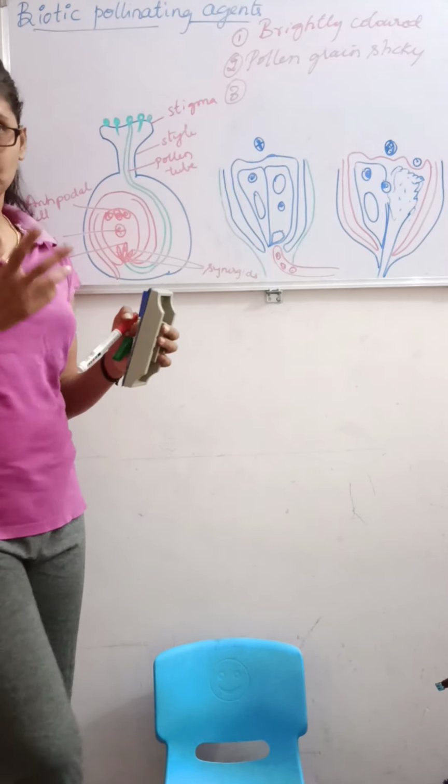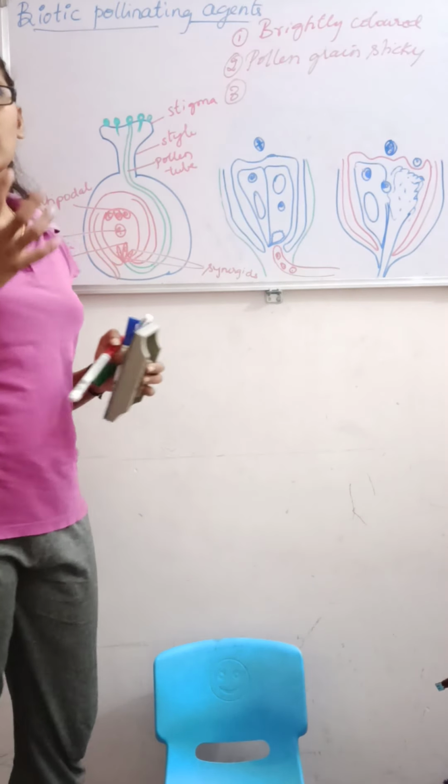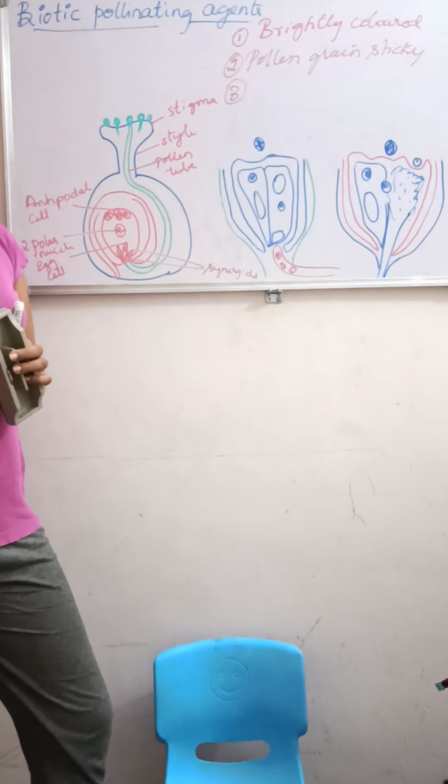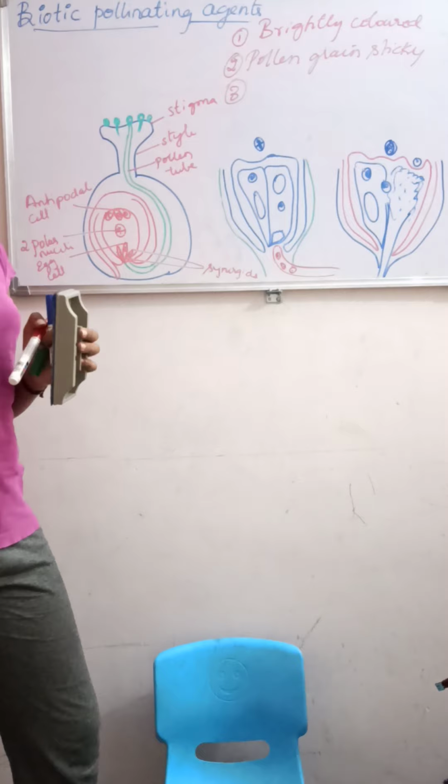Next point: in some angiosperm species, there are certain flowers that are very small.